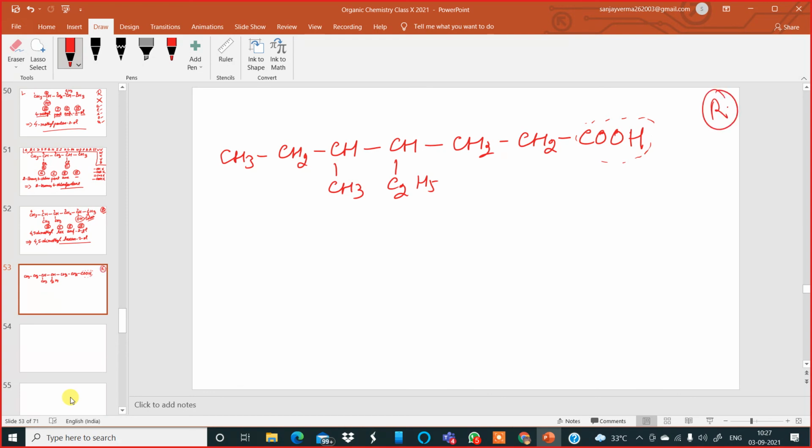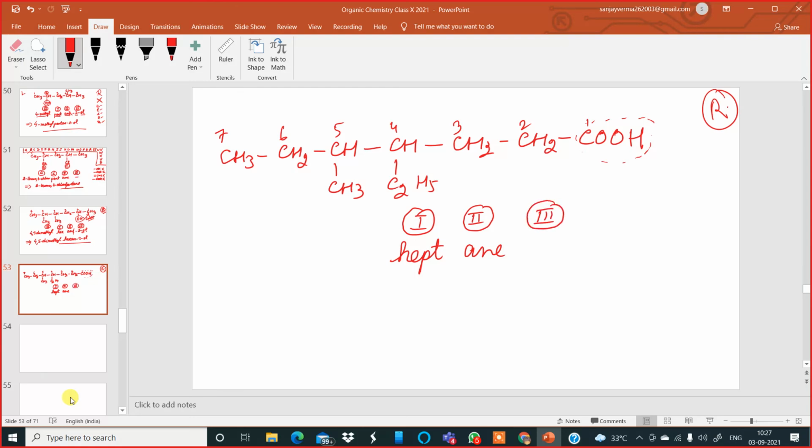Here I am numbering the carbon atoms 1, 2, 3, 4, 5, 6 and 7. So there are 7 carbon atoms in the longest chain of this organic compound. Number 1, the word root, is hept, H-E-P-T. Now number 2: all single bonds, so 'an'.